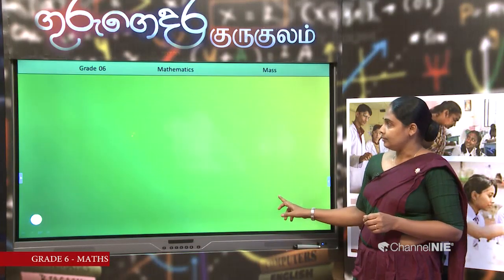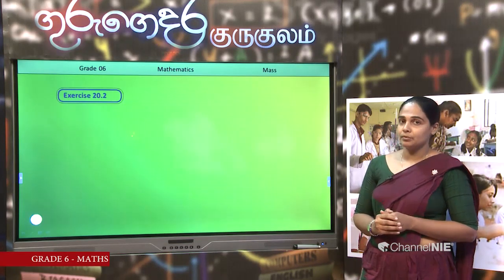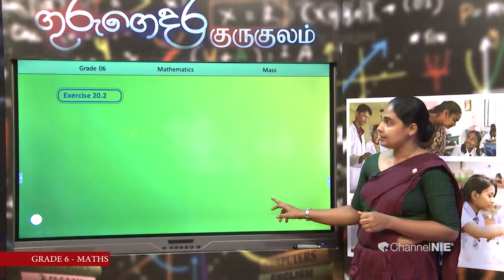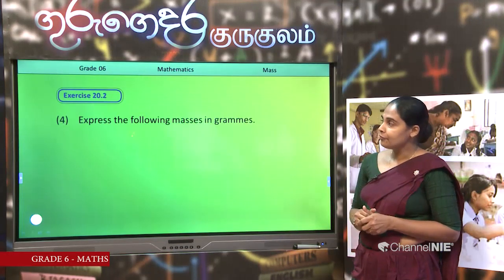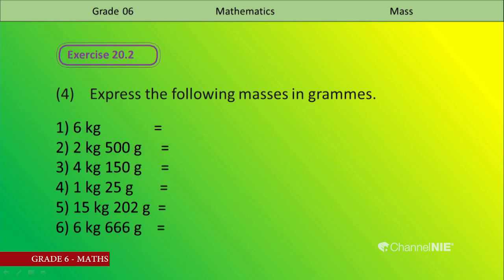Then let us go to exercise 20.2. This is question number 4. Express the following masses in grams. Now you have your textbook, you can use it. If it is not so, then I can represent them.